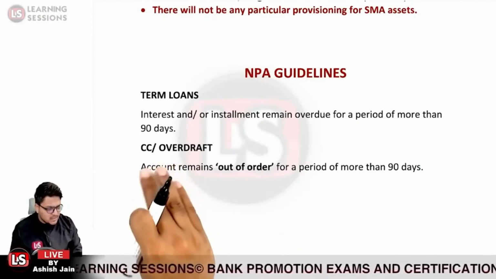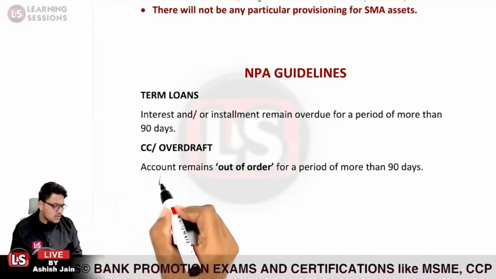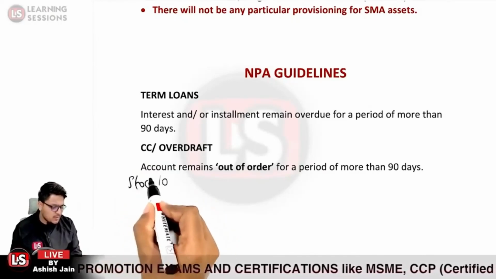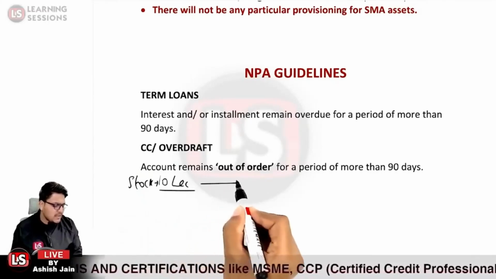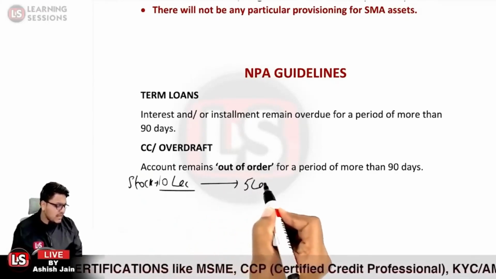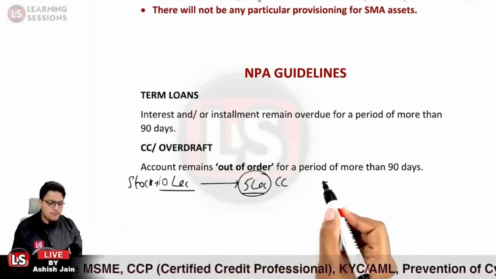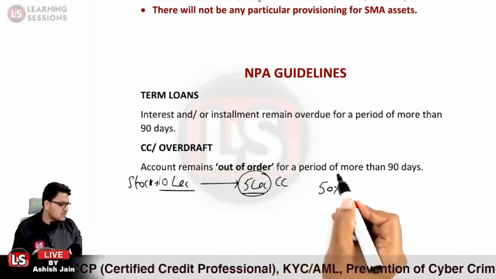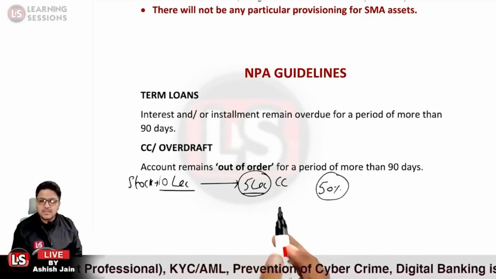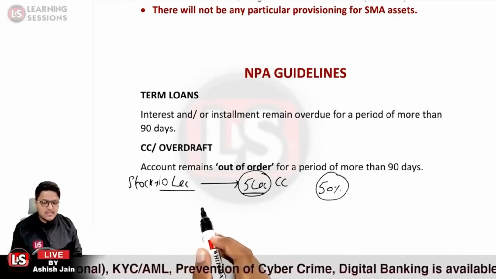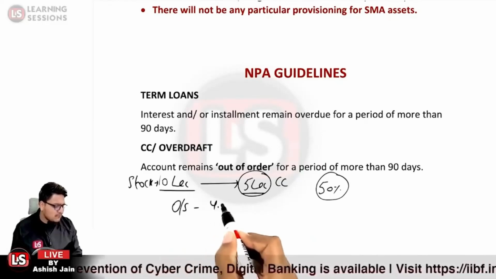So let us take the case: a CC limit has been sanctioned to a shopkeeper against stock of rupees 10 lakh. The shopkeeper has a stock amounting to rupees 10 lakh, and against this, a 5 lakh CC limit has been sanctioned, keeping a margin of 50%. So 50% of the margin is to be maintained, and the shopkeeper is sanctioned 5 lakh of the CC limit. Okay, and let us take the case that the outstanding balance in the loan account is 4,55,000.